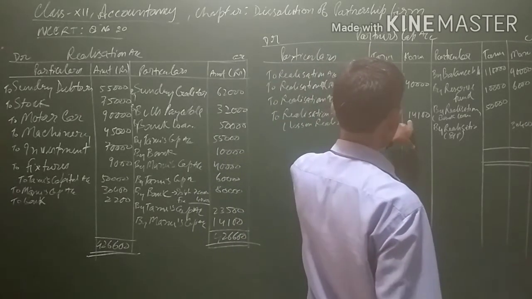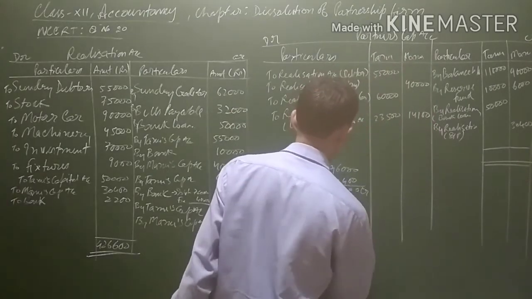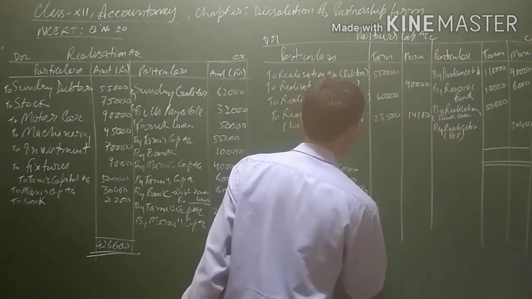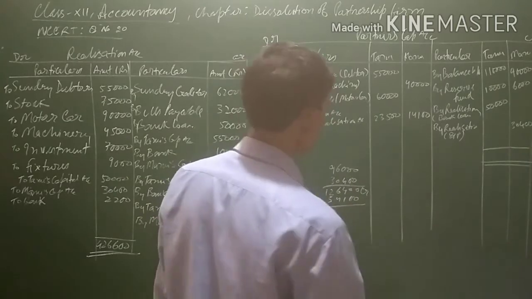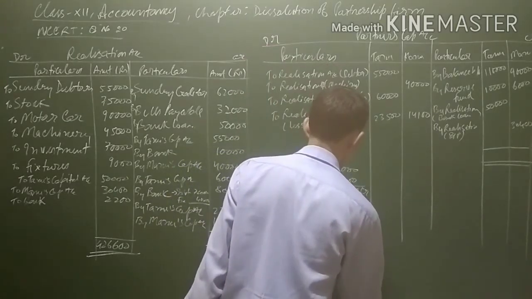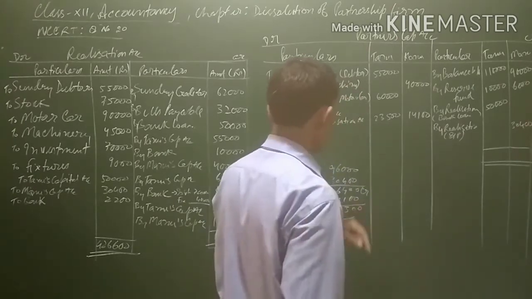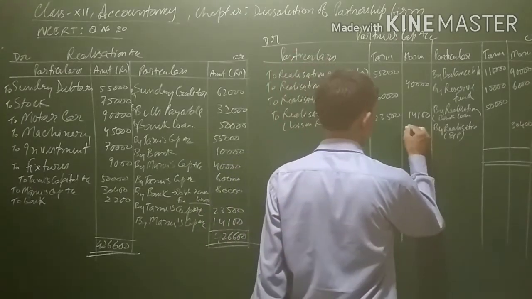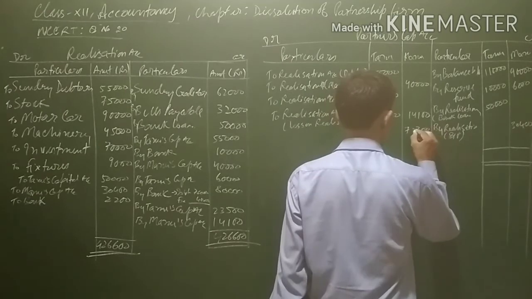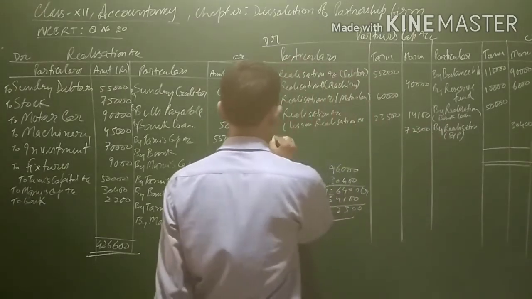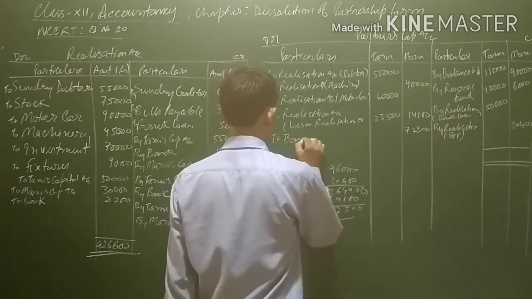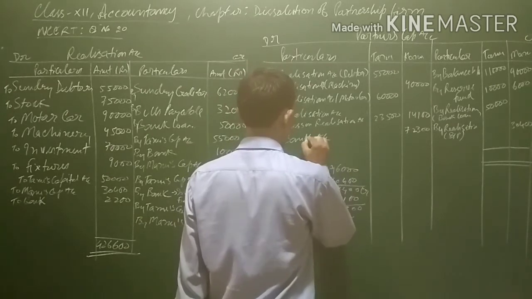Debit side comes to 54,100. Balance is 72,300. This 72,300 will be paid to the partner, that is, to bank account.